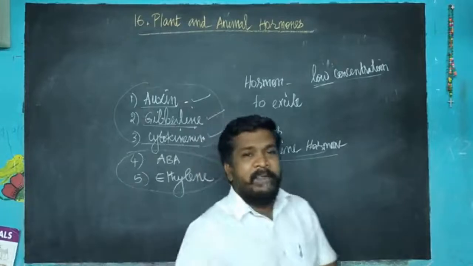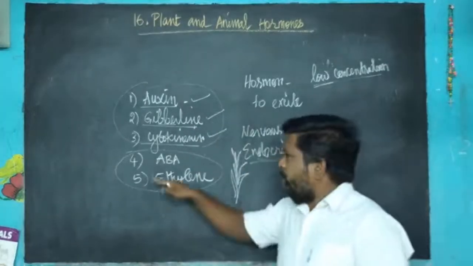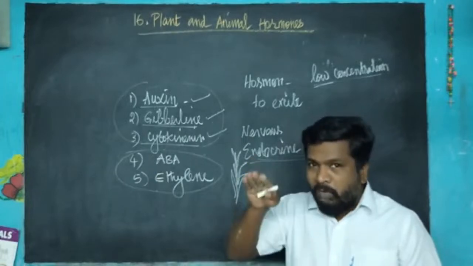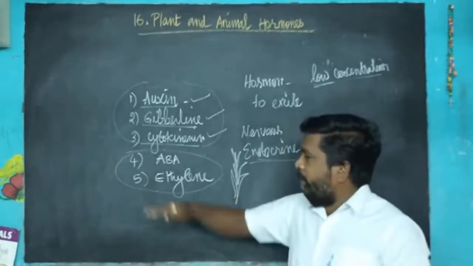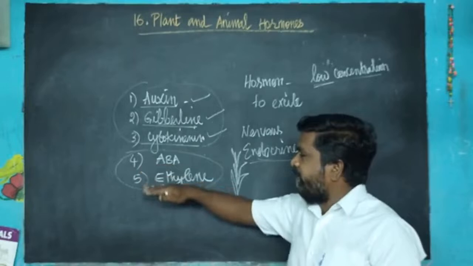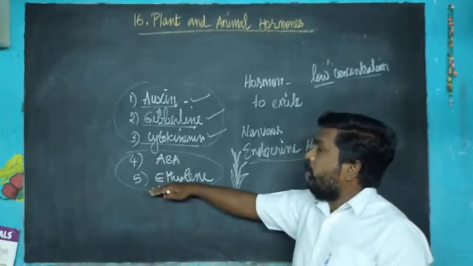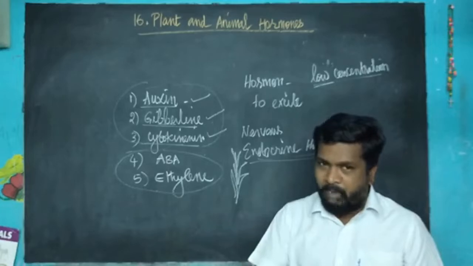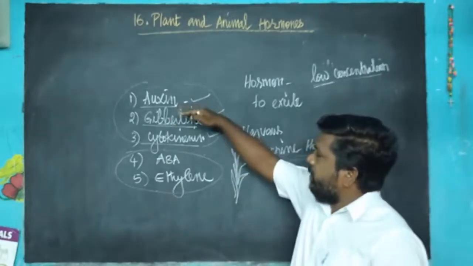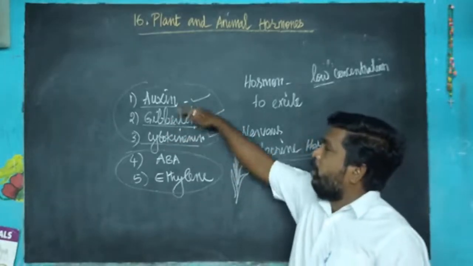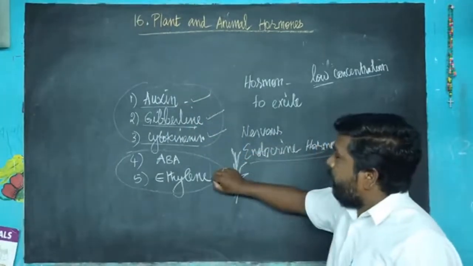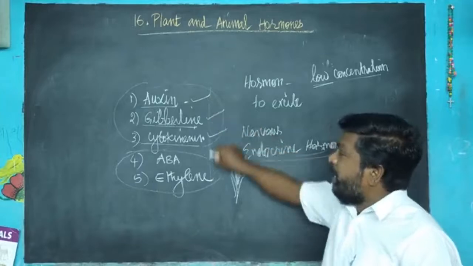What are growth inhibitors? They suppress growth. Is that good? Not always, but sometimes, when growth is induced, there should also be growth suppression. So ABA, abscisic acid, and ethylene are growth inhibitors. Inhibitors are those that suppress or reduce growth. And auxin, gibberellin, and cytokinin are growth promoters. They promote growth. So these 5 hormones are the phytohormones.